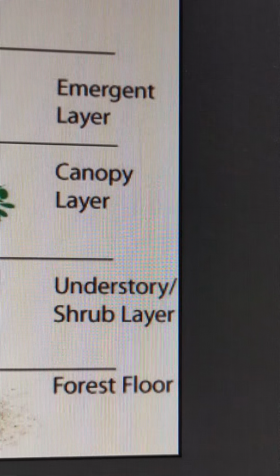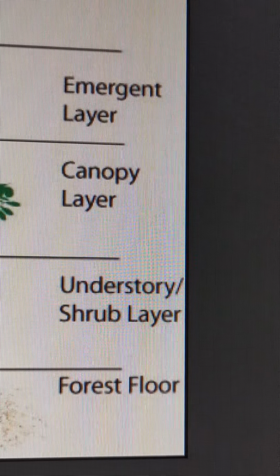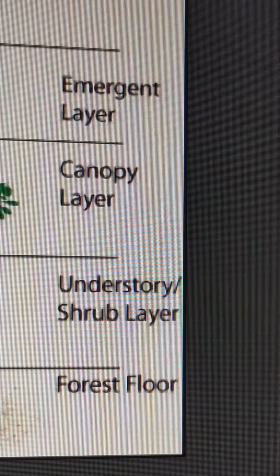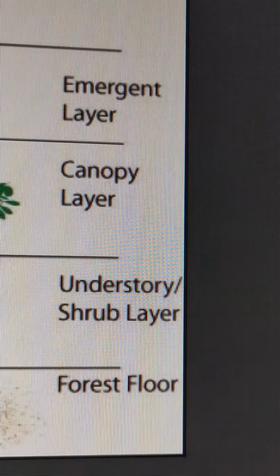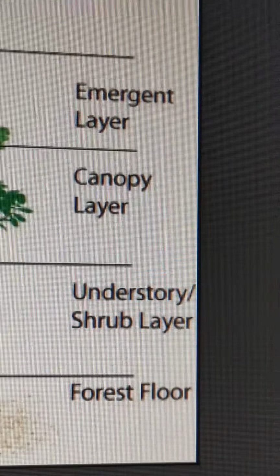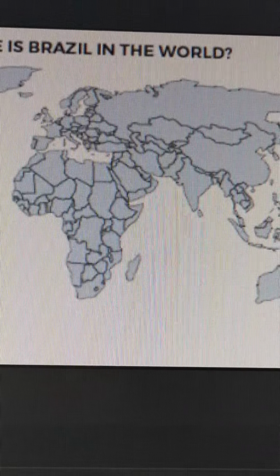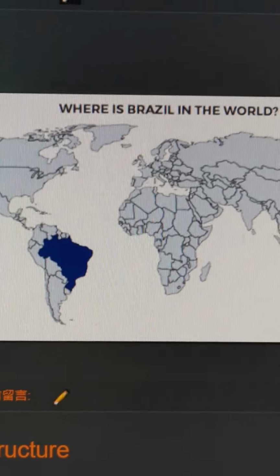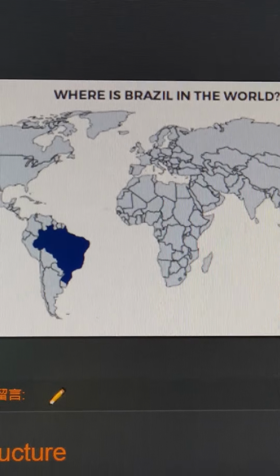The forest floor 就是我们的底部，对不对？这个叫地面层，地面层。So these are the 4 layers of the rainforest. Okay? Now, and then we need to know, if you look at our book, it talks about Brazil.